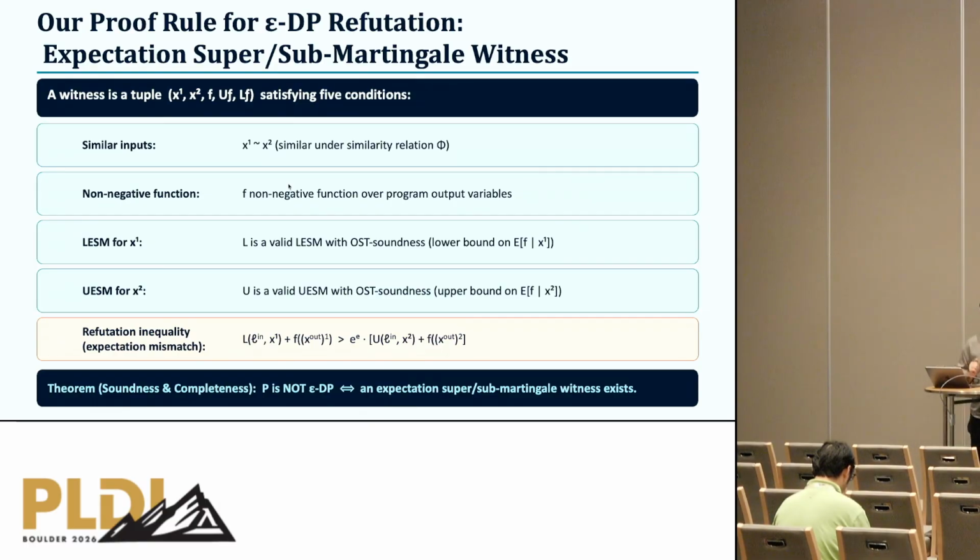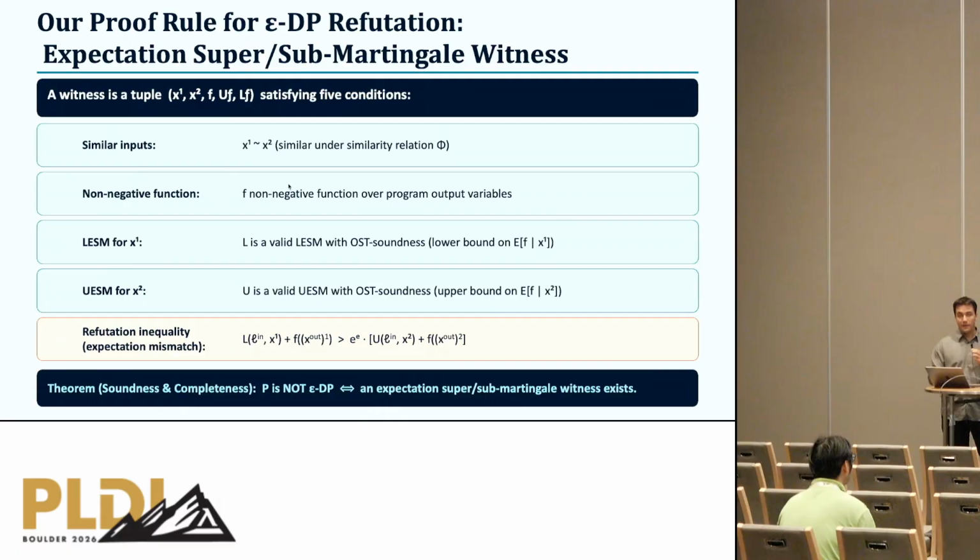What we show is that this is sound, which follows from the soundness of upper and lower expectation supermartingales, but we also show that this is a complete proof rule. So for this particular application, we even get completeness guarantees. This is a sound and complete proof rule for refuting epsilon differential privacy.